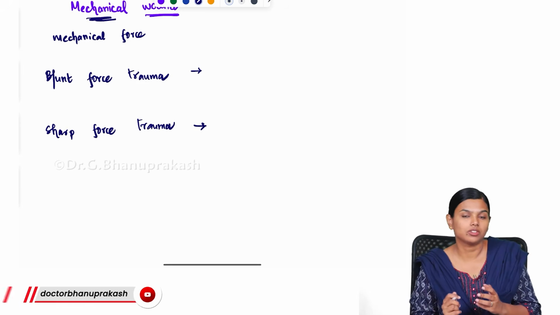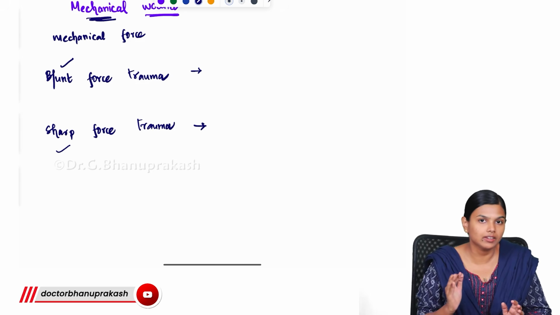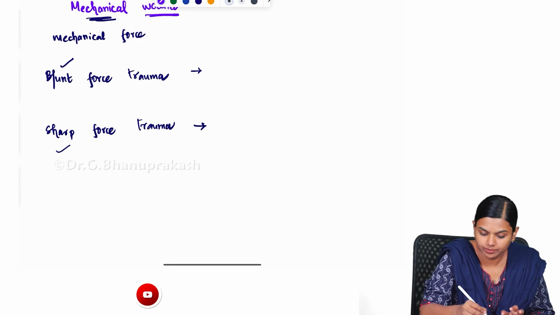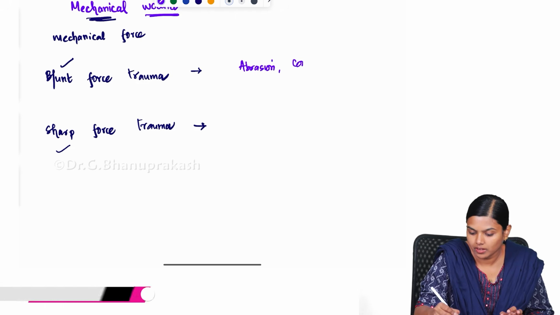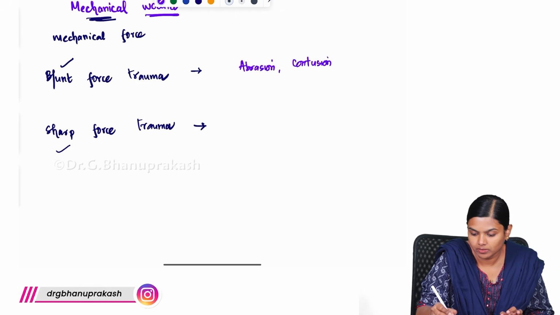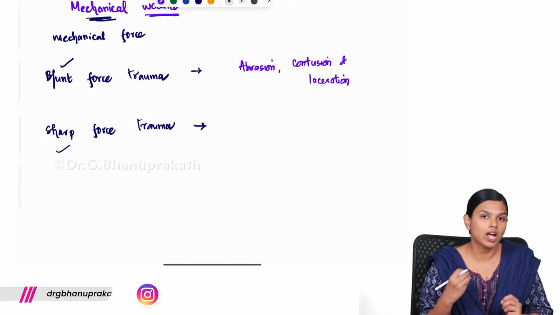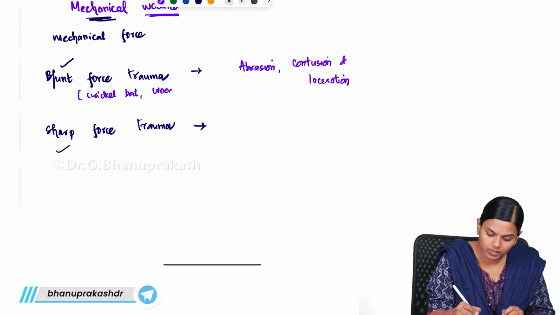Depending upon the force, whether it is blunt trauma or sharp trauma, we divide the mechanical wound into different classes. By blunt trauma, you can get abrasion, contusion and laceration. Blunt trauma means something that is not sharp, like a cricket bat, some wooden stick or a hockey stick.